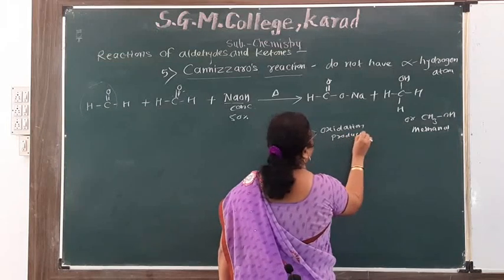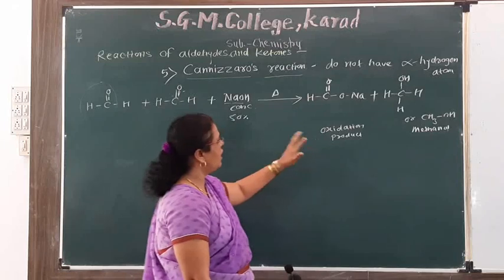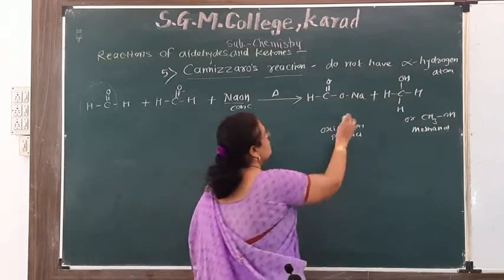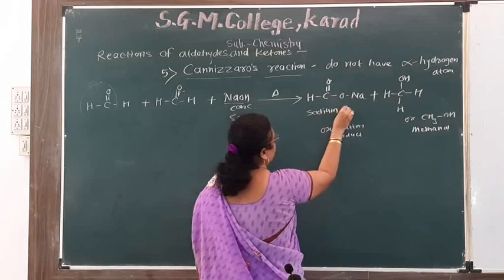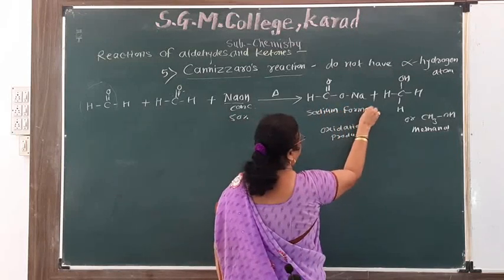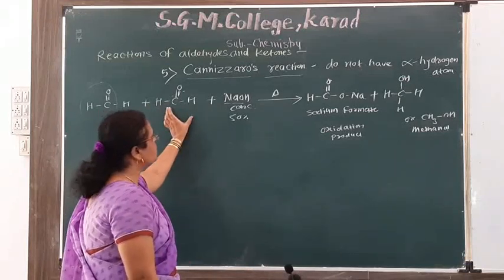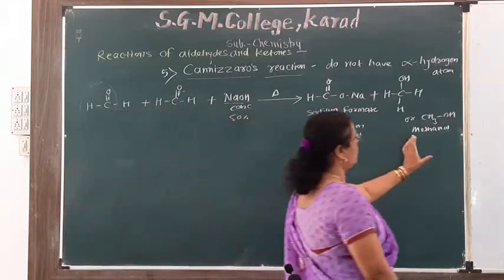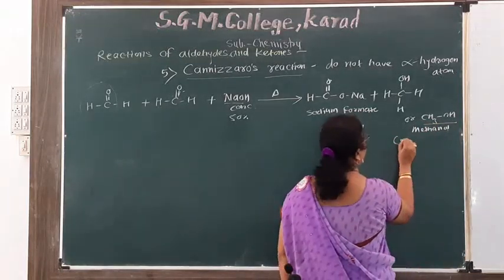Another molecule gets reduced to give alcohol, that is methyl alcohol, the reduction product.